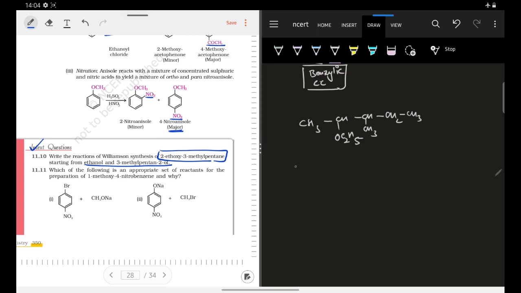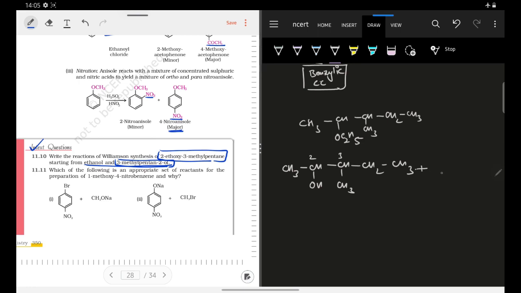So what I will do is use this alcohol CH3 CHOH CH3 CH2 CH3. So this is one of the initial reactants that they have already given me. They have said you can use 3-methyl pentane 2-ol. So this is what I have used. This is 3-methyl pentane as it has 5 carbon atoms, and 2-ol. Okay, so this is one of the reactants that they have already given me.